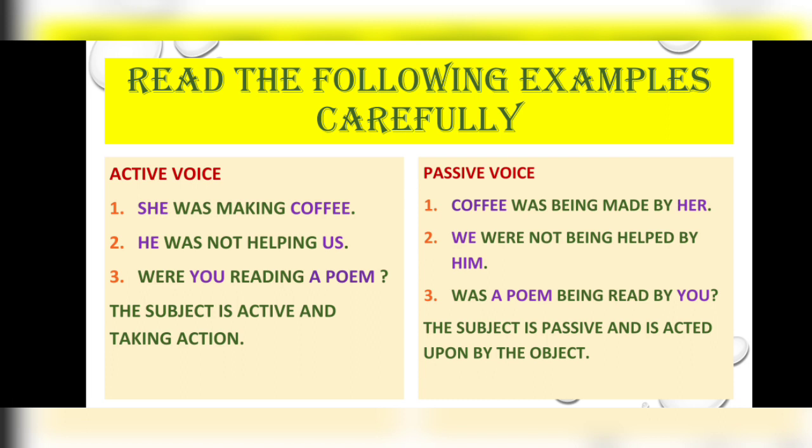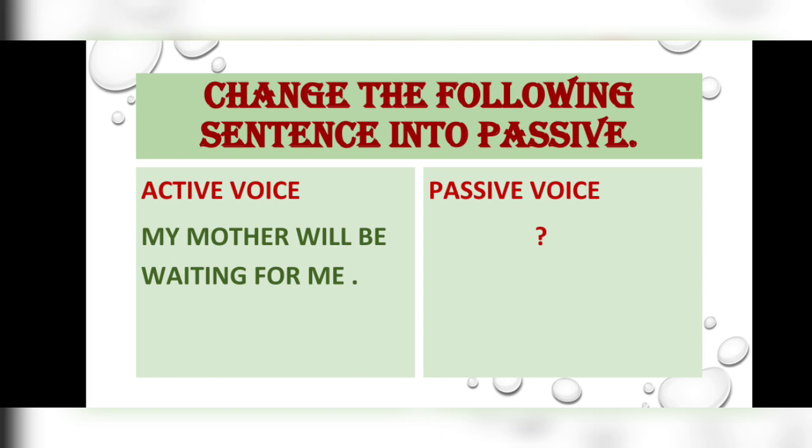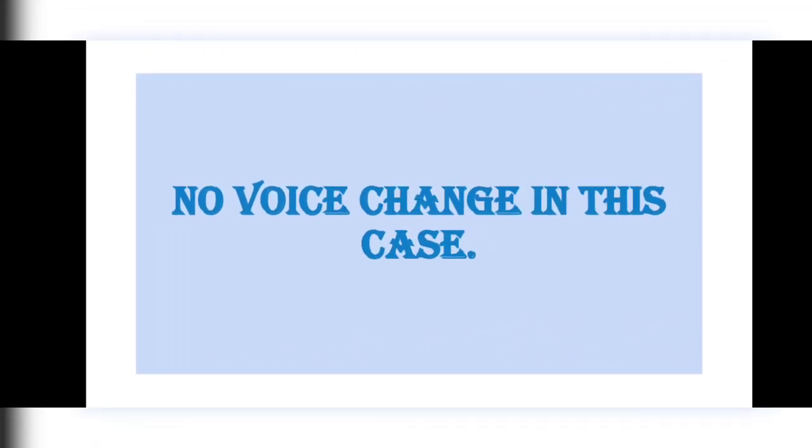In the next case, we have changed the voice of past continuous tense. In this, there is use of was or were as helping verb followed by the first form of the verb and ing. But in the third case, that is the future continuous tense, there is no voice change. Note it down? Very good.